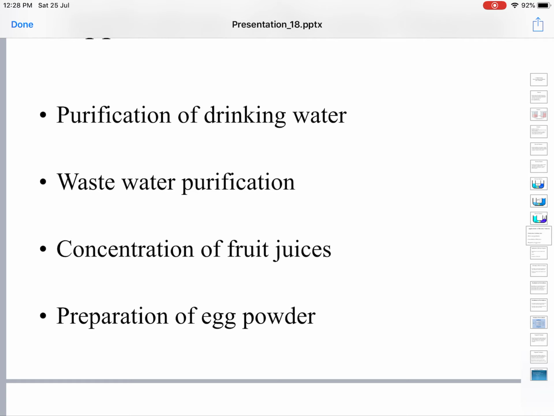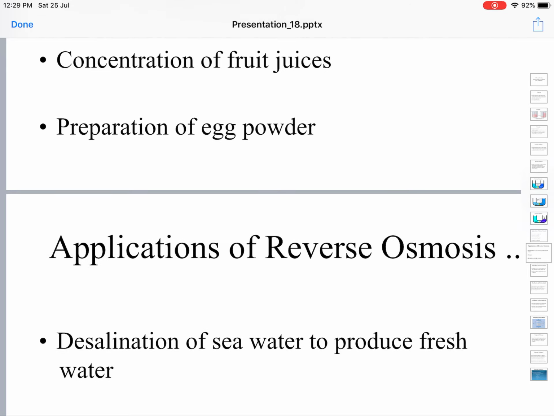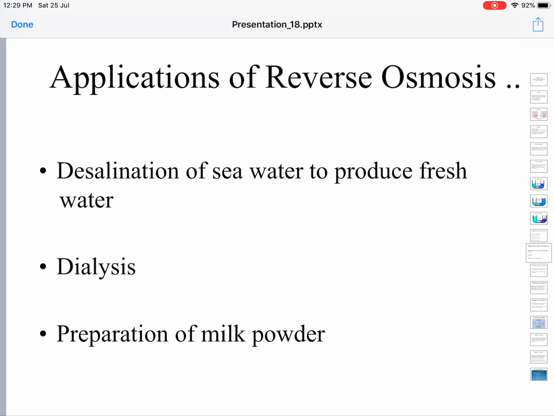Likewise, the reverse osmosis process is also used in the preparation of egg powder from dry eggs. It's a big industry, and it is also used for preparation of protein powder. Egg powder is more or less protein powder itself, and this RO process is beneficially being used in the desalination